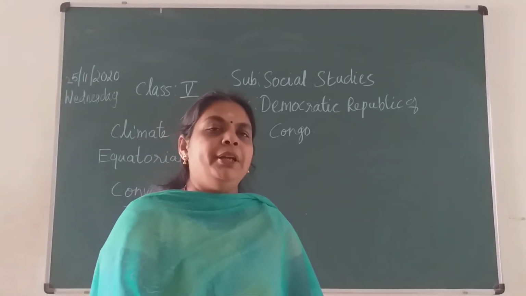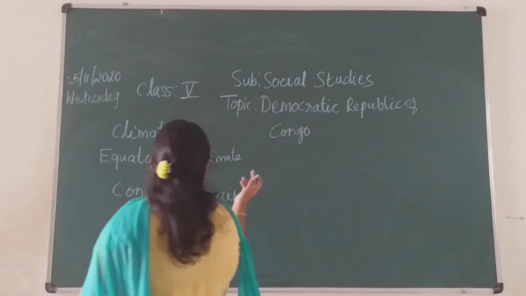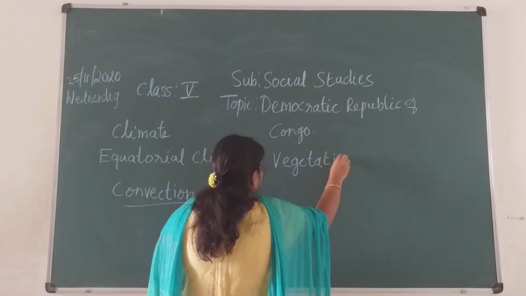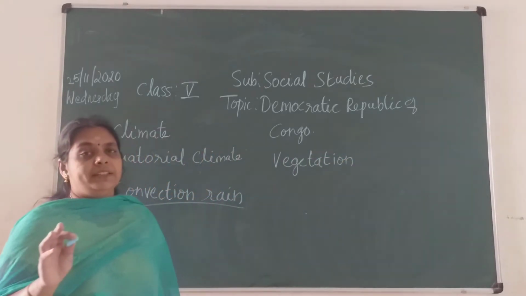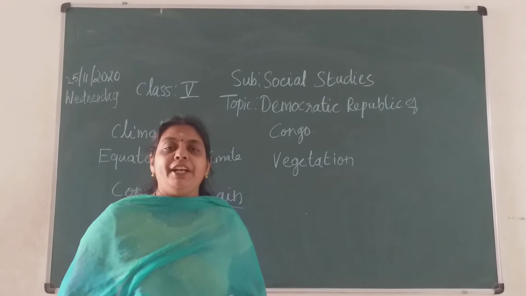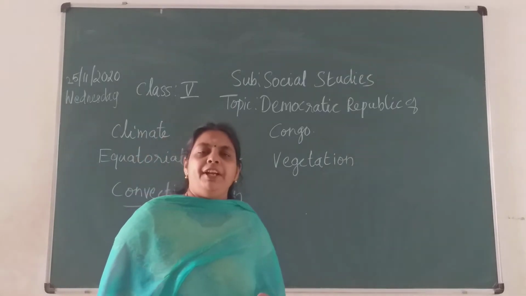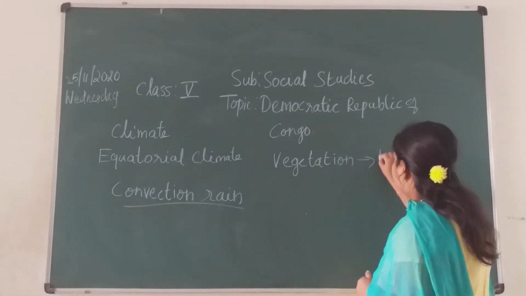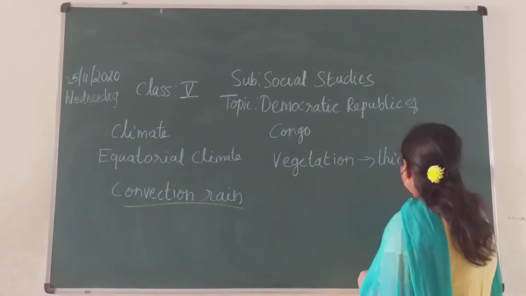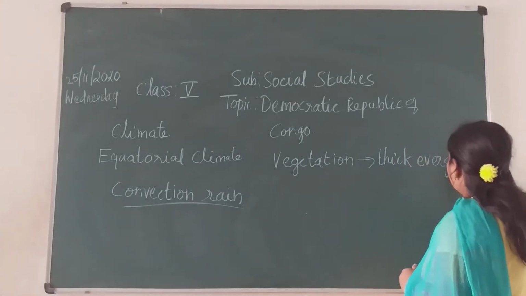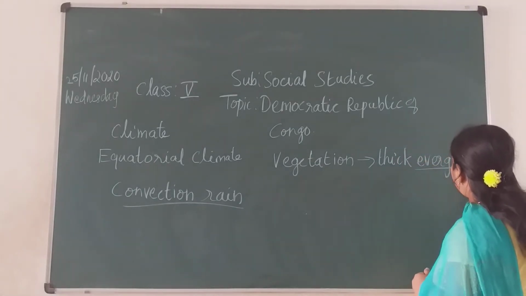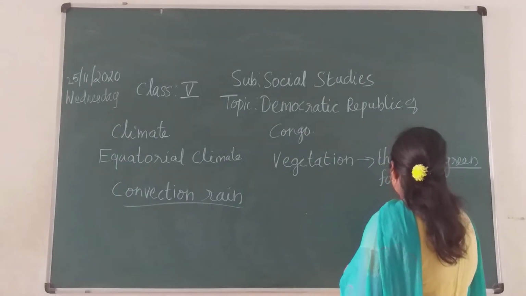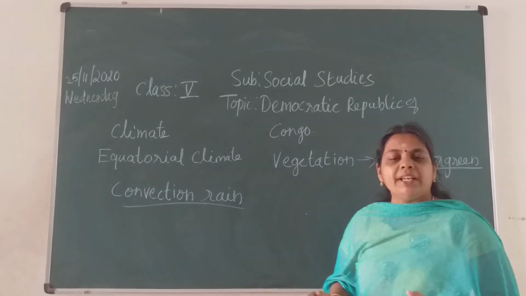The next one, coming to your vegetation, children. As it is raining throughout the year, almost every day they will get rain. So they have a thick evergreen forest, children. From the word itself you can get it, evergreen. As it is raining, you will get evergreen forest. The leaves will be always green.